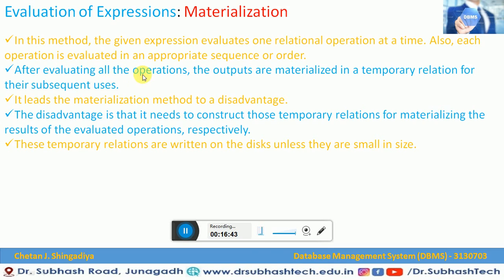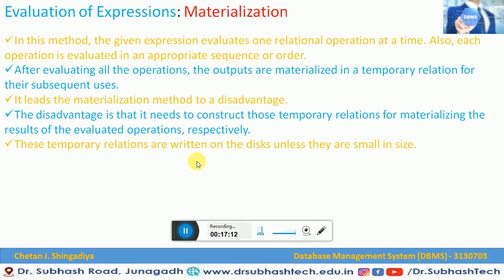Now after evaluating all the operations, the outputs are materialized in a temporary relation for their subsequent uses. This leads to a disadvantage of the materialization method. It needs to construct those temporary relations for materializing the results of the evaluated operations, and these temporary relations are written on a disk, unless they are small in size.